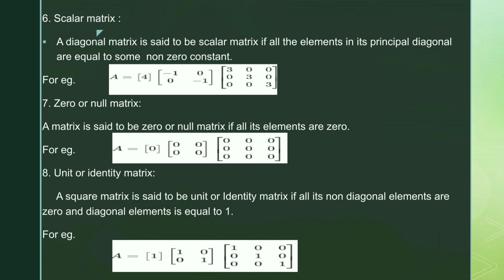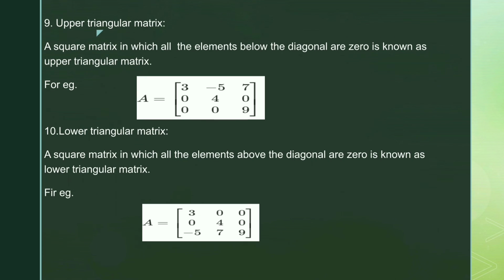Next is unit or identity matrix. A square matrix is said to be a unit or identity matrix if all its non-diagonal elements are 0 and the diagonal elements are equal to 1. In a unit matrix, the value of the unit matrix is equal to 1.